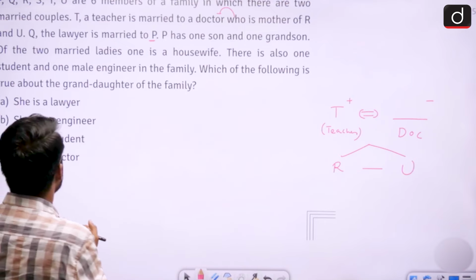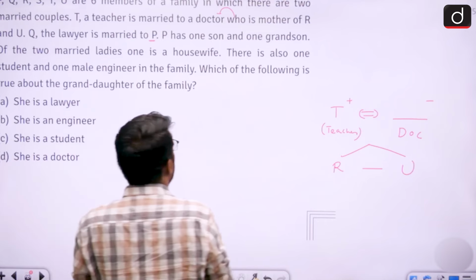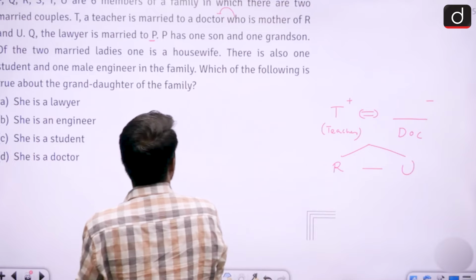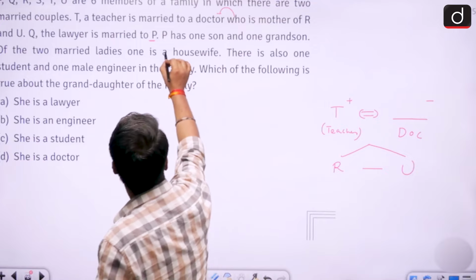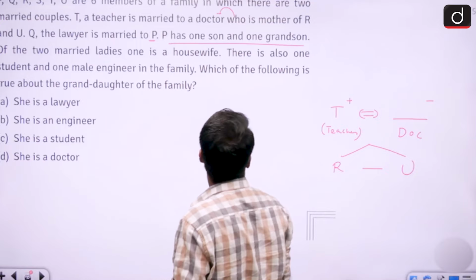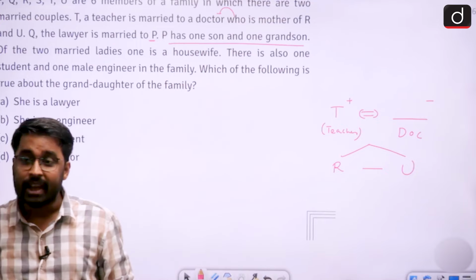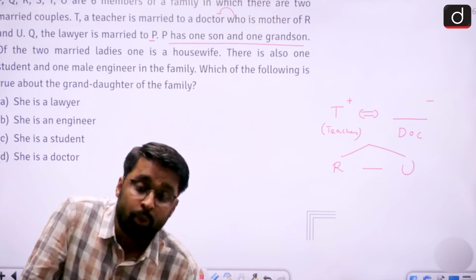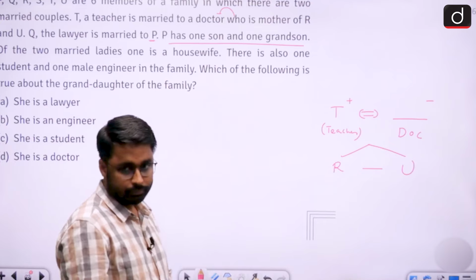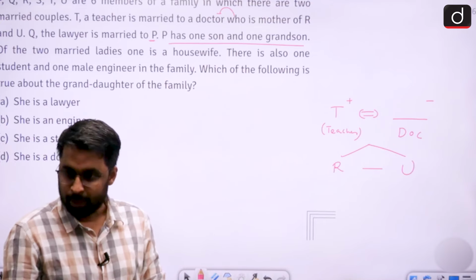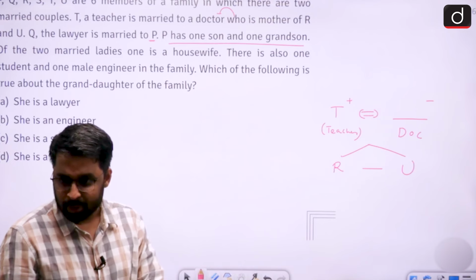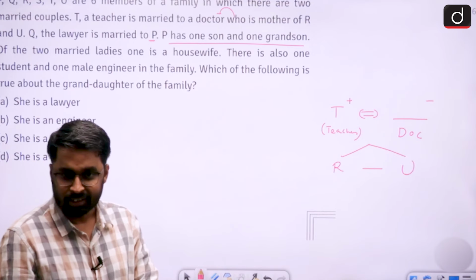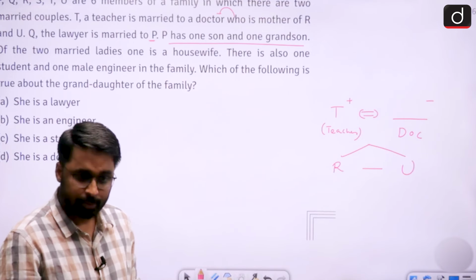Let's leave this. Next part it says there is also one student and one male. Oh no, there was this line too. P has one son and one grandson. So tell me, where should we place P? A question must have come to your mind first, where should I place P? P has a grandson and a son. Where should I place P?